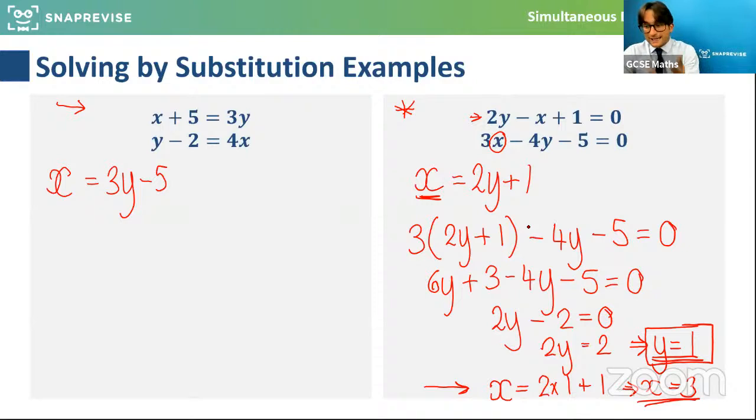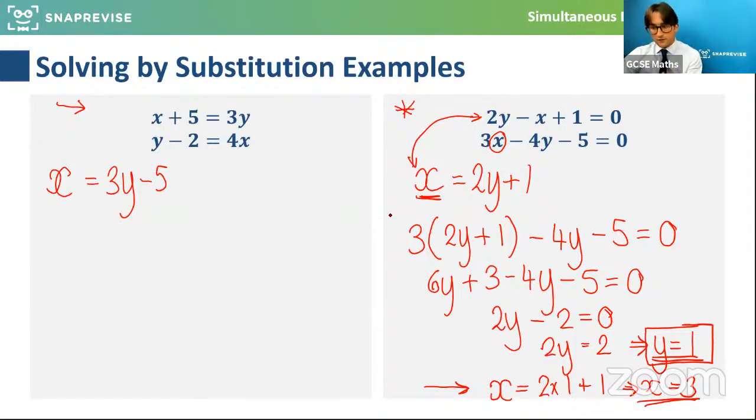Because I plugged it into the easiest equation that I could choose from at the top to find the value of x. It didn't really matter which of the first two equations you plugged into. I liked this version of the first equation because it just spits out x straight away. So hopefully that clears it up. Basically you can plug that value of y into either of the equations at the start to then find the value of x that pairs up with it. But that was a brilliant question, because I do think there was less work in there at the end, and I went through it quite quickly. So thanks for asking about clarification on that, and hopefully that's helped.